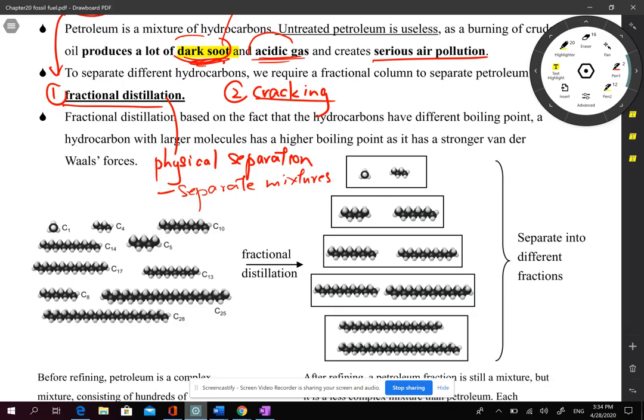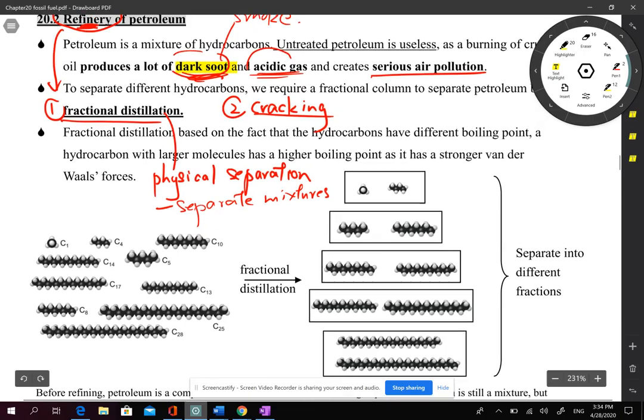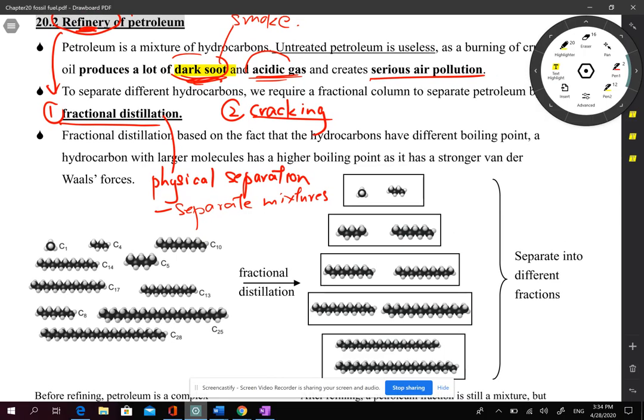Because petroleum is a mixture, we need to separate it. Part of the mixture is useless, and when you burn it, it will produce a lot of soot and acidic gas. So we need to separate it. We only obtain those fractions, those components, which we are going to use.